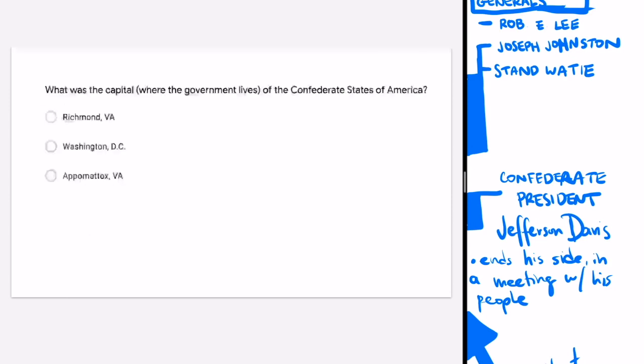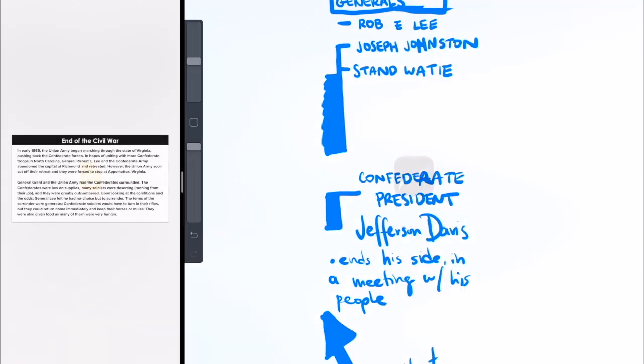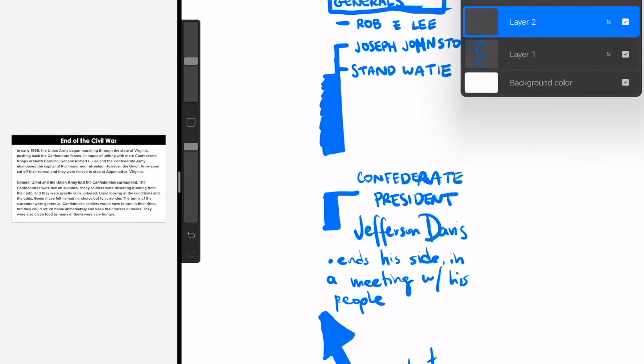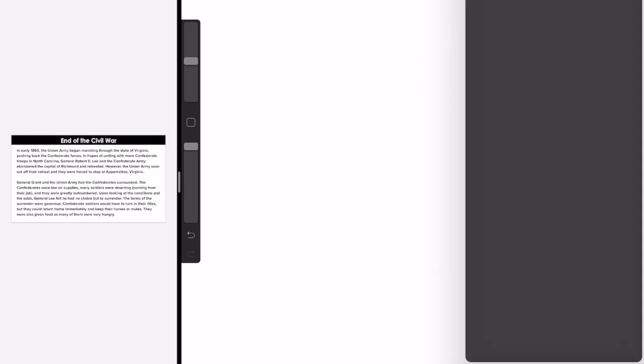All right, what was the capital? A capital is where the government lives. Where was the capital of the Confederate States of America? So I kind of remember reading that in the first slide. So let's go back to the first slide. Let me clear the board. Okay. Change my pen color.